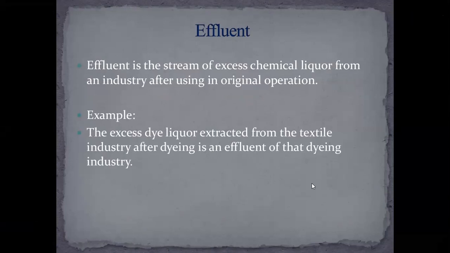Example, the excess dye liquid extracted from the textile industry after dyeing is an effluent of the dyeing industry.